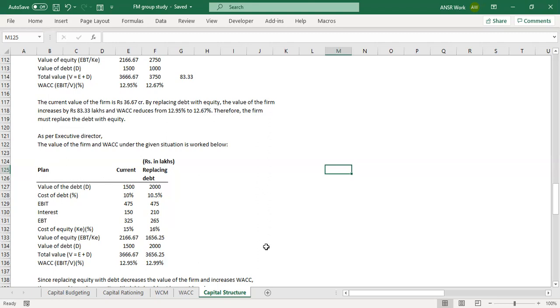Perfect. And your EBT, right? Yes. Cost of equity is 16%, so that is 2.65 by 16%, which is 16.56 crores. Perfect. And your value of debt is how much? That would be 16.56 plus 20, so 36.56. That is your value of the firm. That is absolutely correct. What is the WACC?